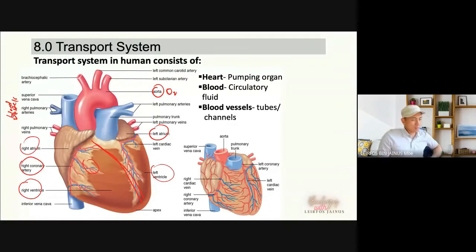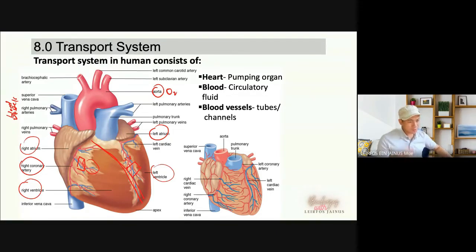If you have ever heard about heart attack or coronary artery disease, this is the part affected by the disease. So what is coronary artery disease? It is the reduced supply of oxygen due to blockage in the coronary artery, due to the deposition of cholesterol.